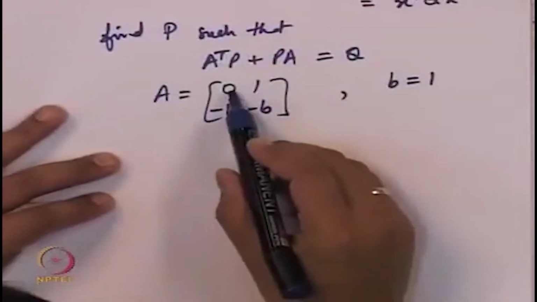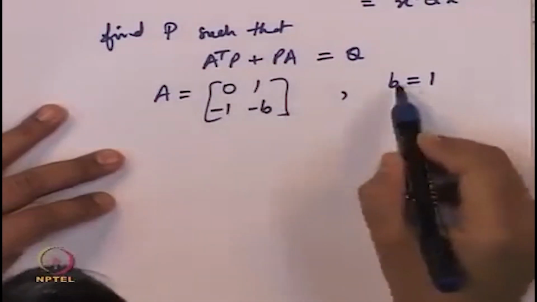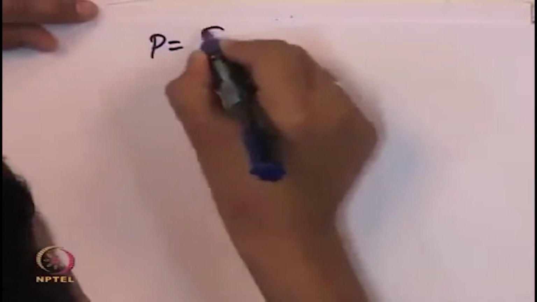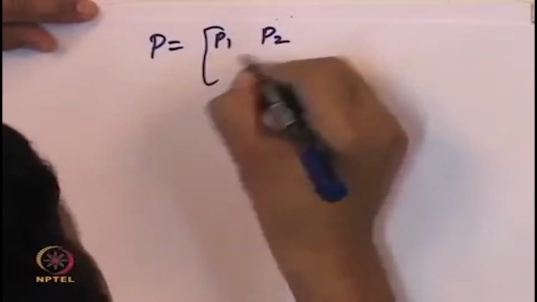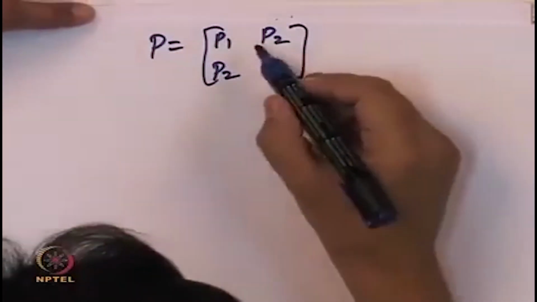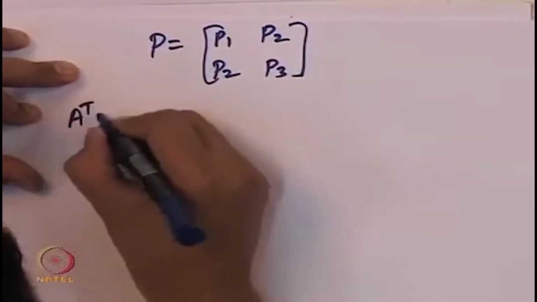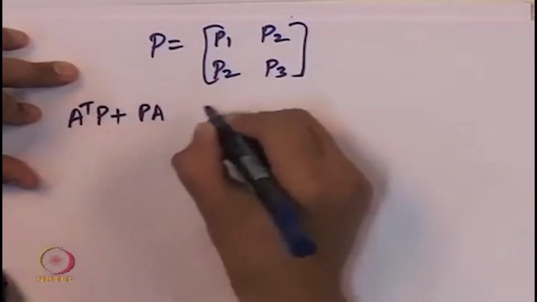So we have taken A equal to 0, 1. Let us go back to this equation. We have got A equal to 0, 1 minus B, and we have put B equal to 1, and let us now take P equal to P1, P2, P2, P3. We have taken P to be symmetric, that is why we have taken the same entry here. So let us solve for A transpose P plus PA.